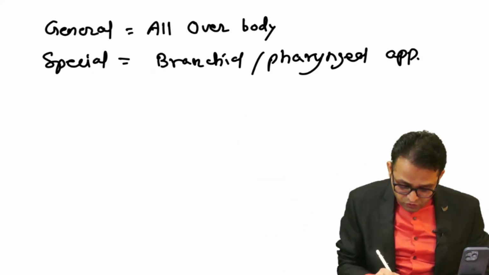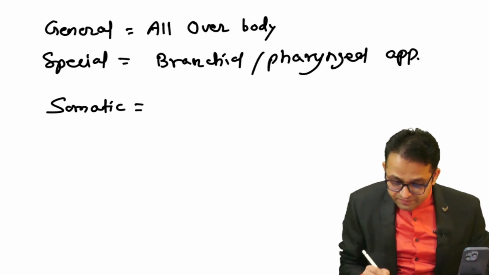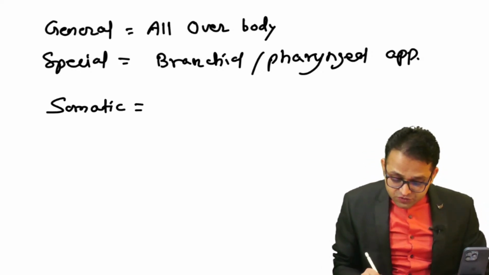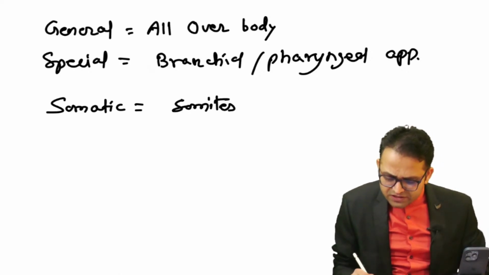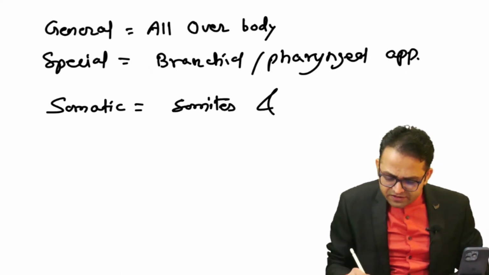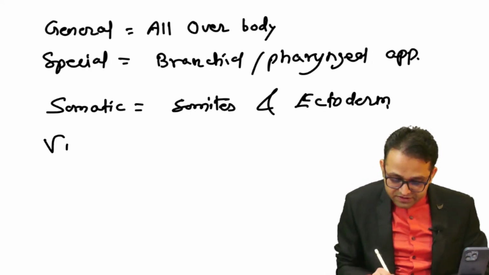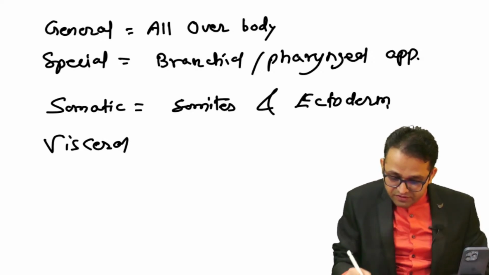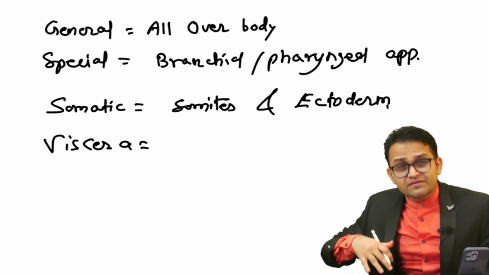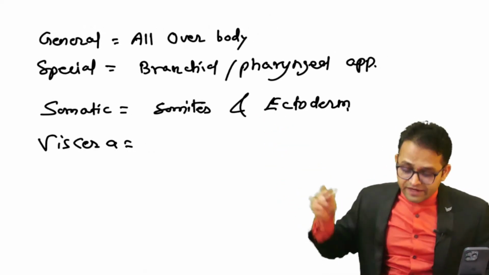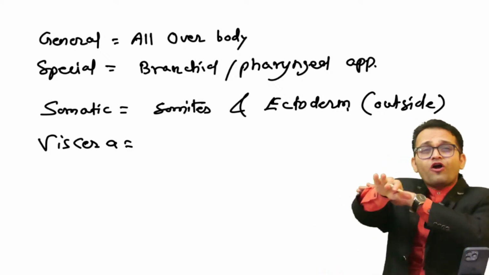Then you have to know what somatic is. Somatic means structures derived from somites, also you can say ectoderm, the structures which are outside or at the surface.